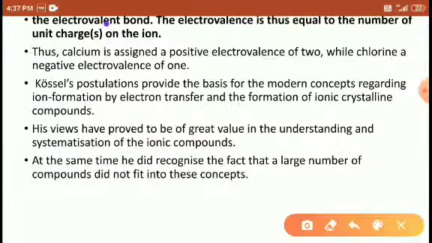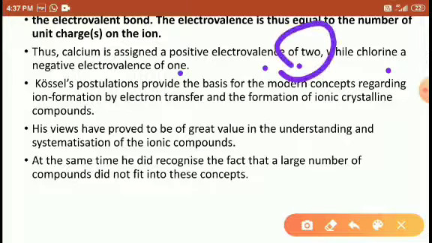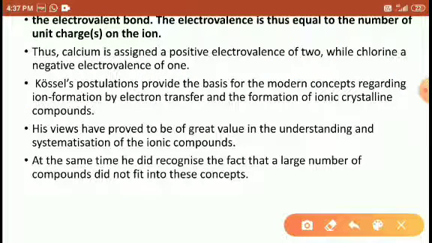Calcium is assigned an electrovalency of 2, while the 2 chlorines each have a negative electrovalency of 1. Calcium has a positive charge and 2 outermost electrons. To attain the noble gas configuration, calcium must lose 2 electrons to the 2 chlorine atoms.